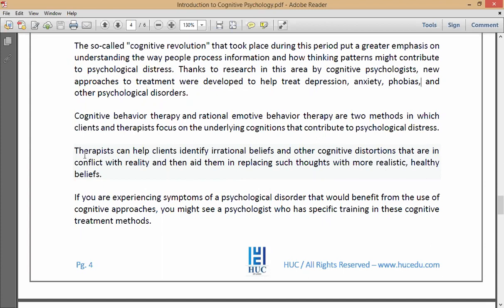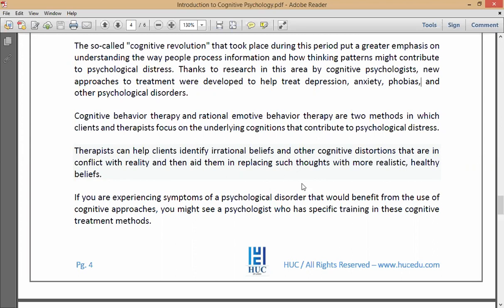So what does the therapist do? What this cognitive psychological therapist does is identify the irrational beliefs, that means the inappropriate beliefs of that particular individual, and replace them with good, healthy, realistic thoughts and beliefs. They don't carry out a surgery. But mentally, they remove these irrational beliefs from that person's mind, and they replace those thoughts with realistic, healthy beliefs, right?